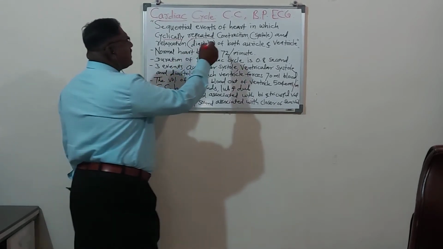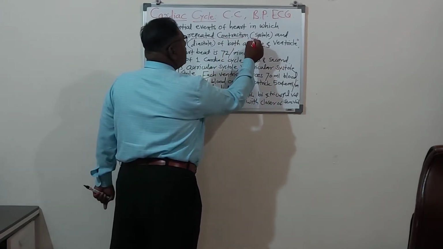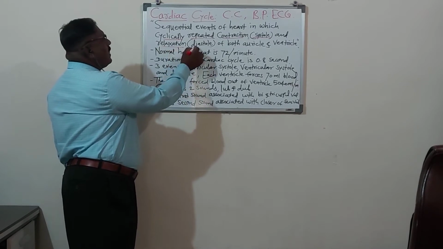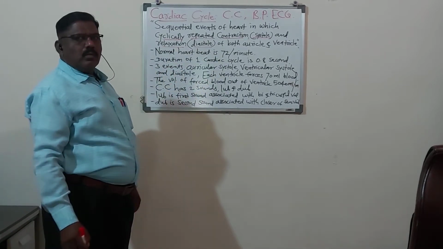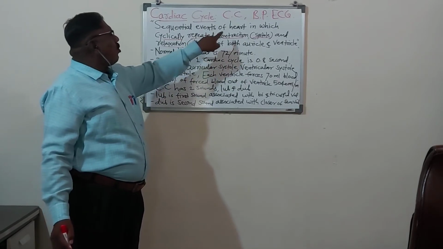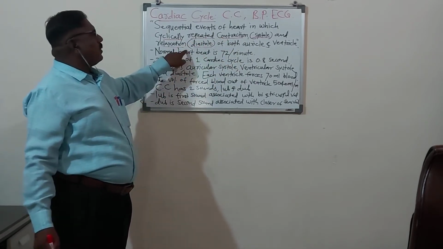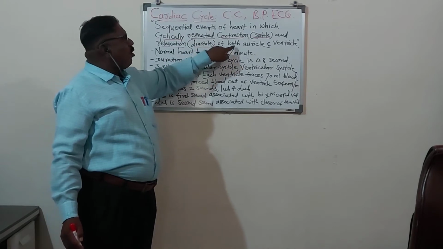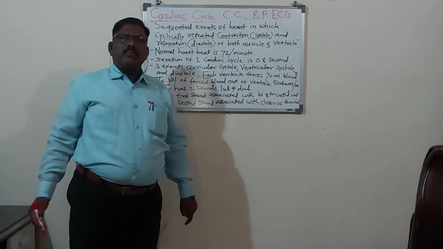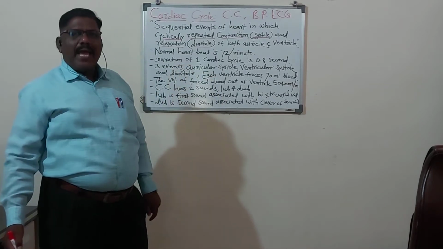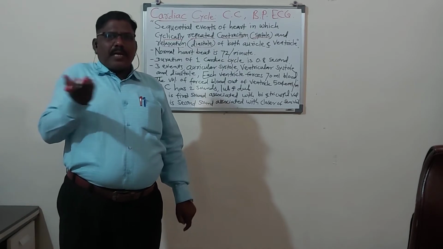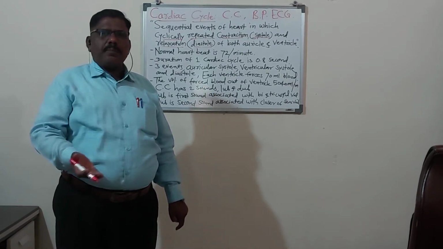So contraction, ankuchan, is called the systole, and relaxation, prasaran, is called the diastole. So systole and diastole mean the contraction and relaxation movement of the heart that is happening in both auricles and ventricles. You know that in the heart of man there are 4 chambers. Upper half is the auricle and lower half is the ventricle.